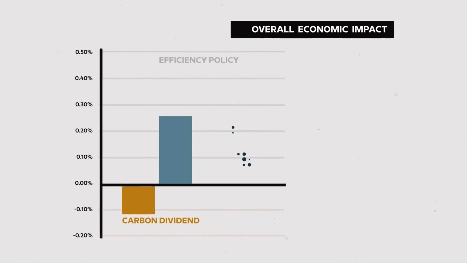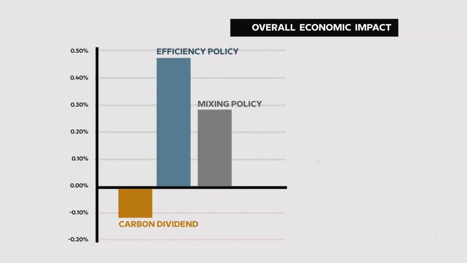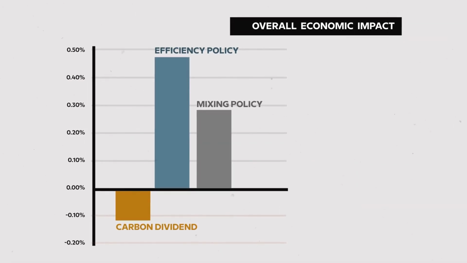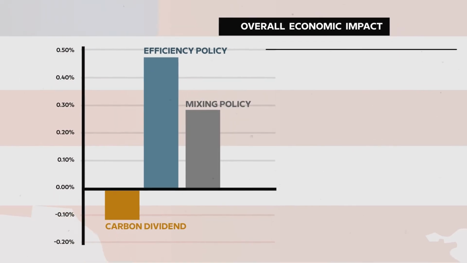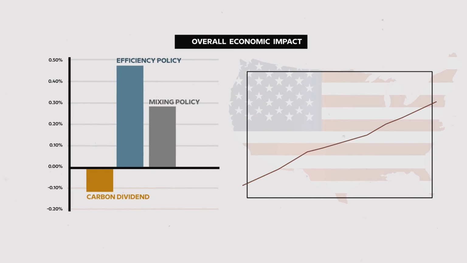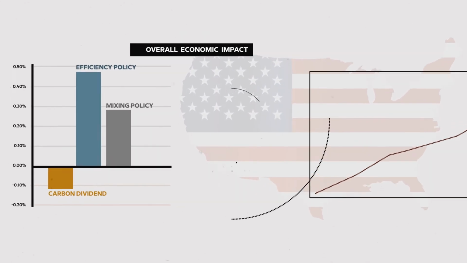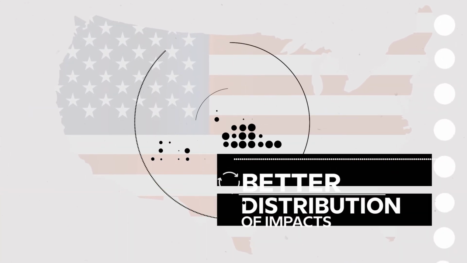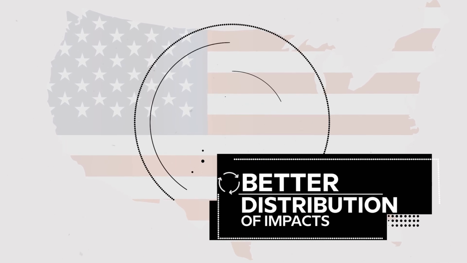To sum up, our study demonstrates that it is possible to introduce ambitious climate policies in the U.S. while ensuring a just energy transition that does not jeopardize economic growth. Our best chance of achieving a low-carbon economy goes hand in hand with designing policies that are effective in promoting a better distribution of impacts.